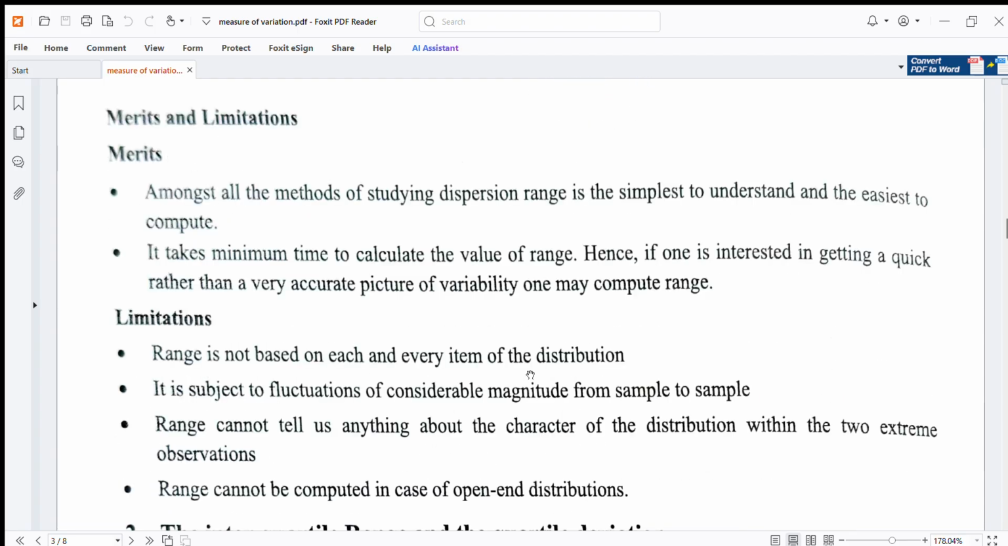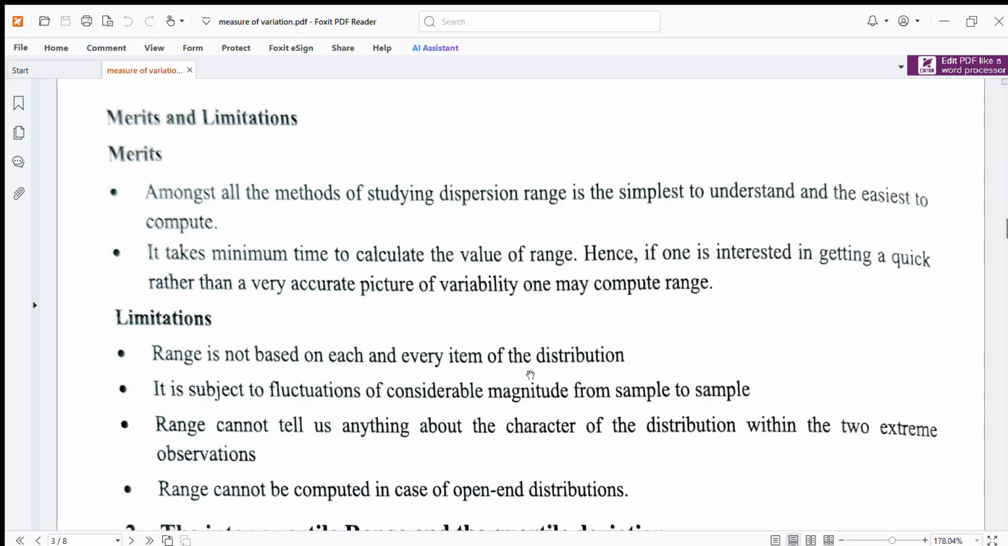Merits and limitations. Amongst all the methods of studying dispersion, range is the simplest to understand and the easiest to compute. It takes minimum time to calculate the value of range. Hence, if one is interested in getting a quick rather than a very accurate picture of the variability, one may compute range.